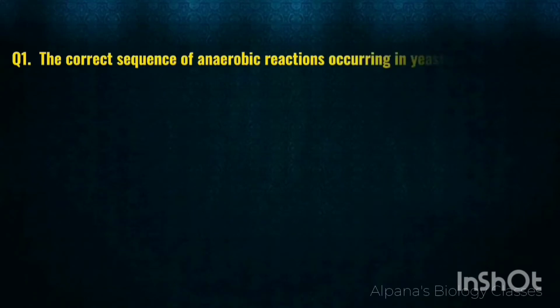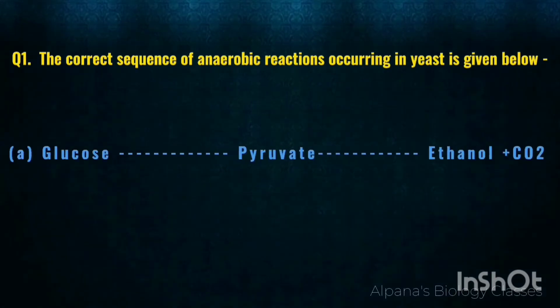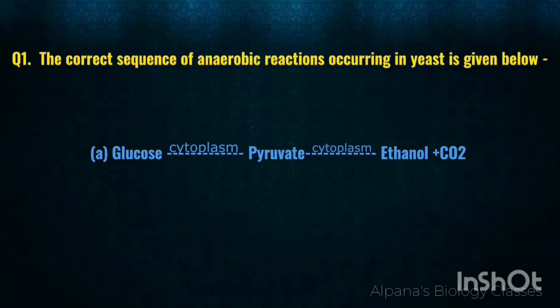My first question is, the correct sequence of anaerobic reactions occurring in yeast is given below. The answer is A. It's glucose which gets converted into pyruvate in the cytoplasm, and in the cytoplasm itself it gets converted into ethanol and CO2.